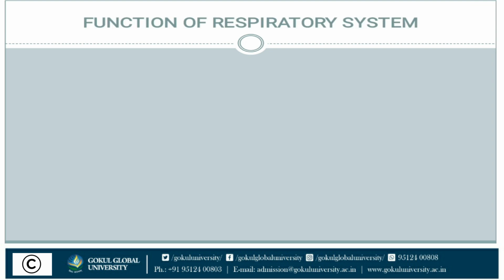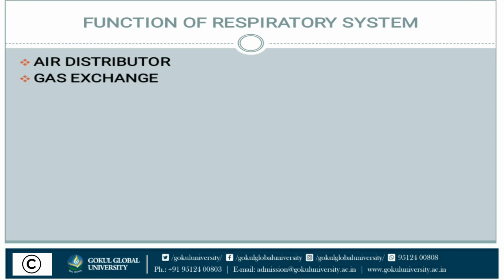Now we will see the functions of the respiratory system. What are the functions of the respiratory system? First is air distributor. The respiratory system distributes the air in the body. Next is gas exchange. The respiratory system works as an exchanger of gas. With the help of alveoli and pulmonary capillaries, gas exchange occurs.